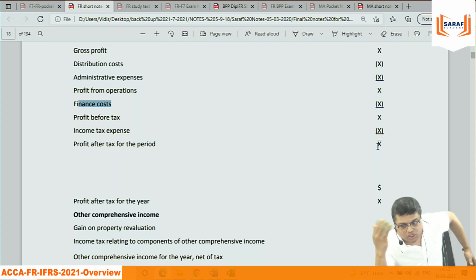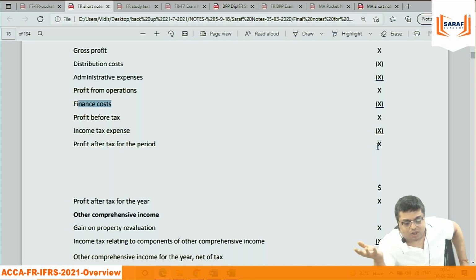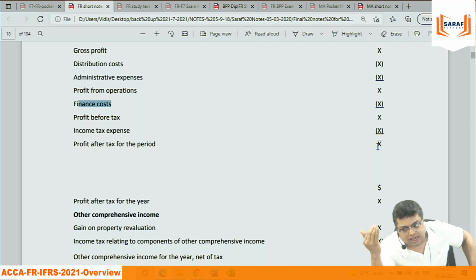Normally, in most of the examples, when you go into convertible, non-convertible, convertible preference shares are a non-current liability. The financial instrument standards, IFRS 9, 7, IAS 32, say that convertible preference shares in most situations are non-current liability.